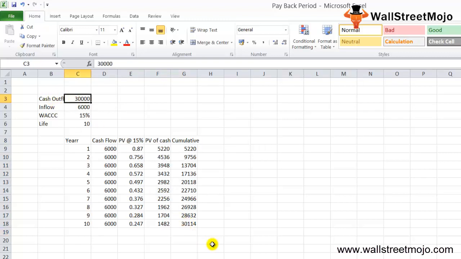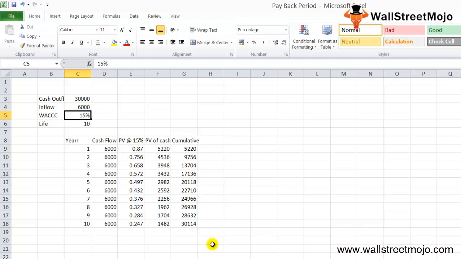But if you calculate the same in the simple payback period, the payback period is going to be 30,000 divided by 6,000, the cash outflow divided by cash inflow. That will give us 5 years. Please note that if the discounted rate increases, the distortion between the simple payback and the discounted payback period increases. Let me explain this further.